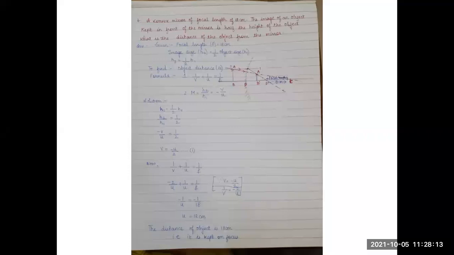Now you can see that the denominators are the same. It is u at both the places. So I can add the numerators. So minus 2 plus 1 becomes minus 1 upon u, which is equal to minus 1 upon 18. As the minus sign is placed on both sides of the equation, they get cancelled. So u equals 18 centimeter. The distance of the object is 18 centimeter. That is, it is kept on the focus.